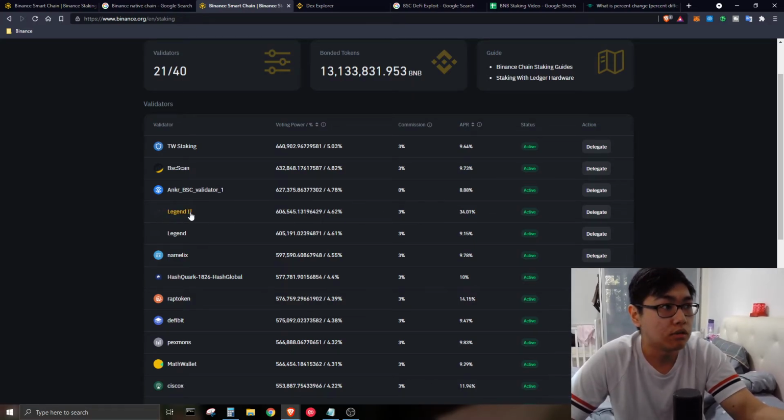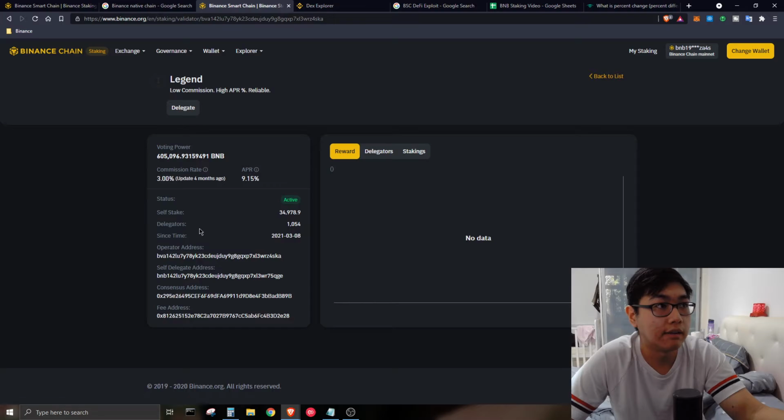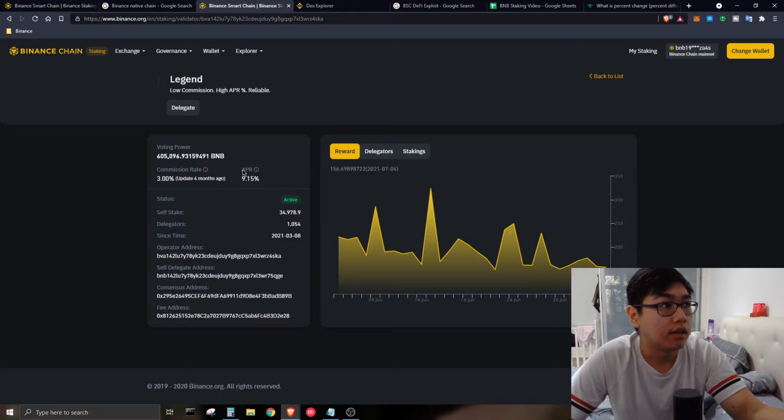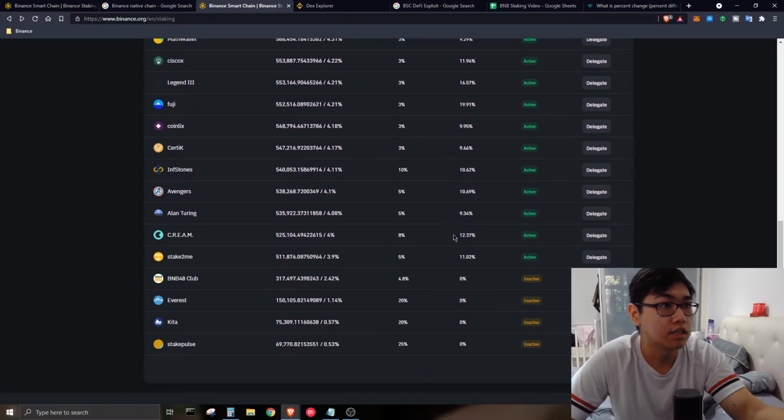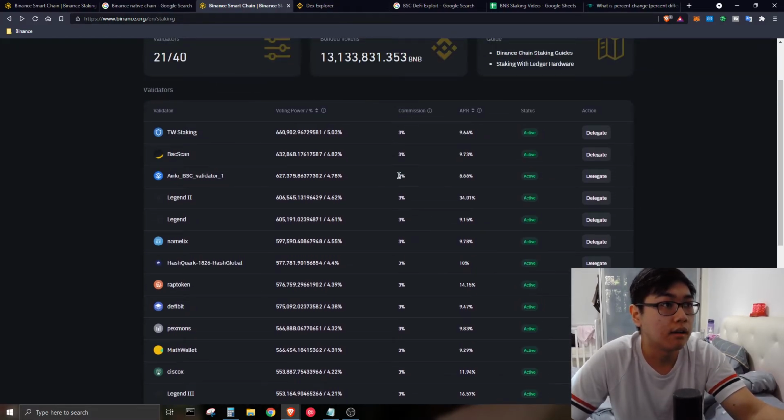To search, you can click on the validator name, and over here you can see the since time. So you can see their longevity in the network itself. And of course, you want to take note of the commission rates they are charging. The lowest right now is 0% if I'm not wrong. Nope, it is 3%. So far 0%.